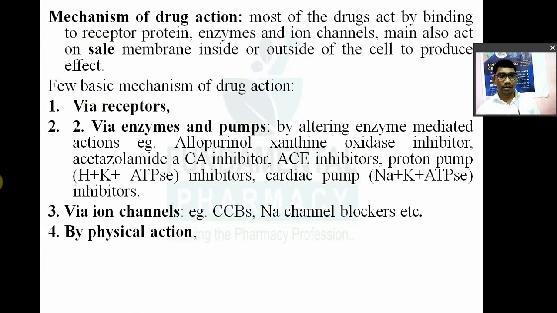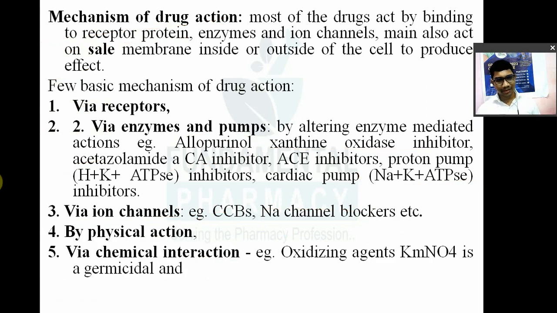Or a drug may act by its physical action, as I have told you, or via chemical action. For example, oxidizing agents like KMnO4. It is a germicidal and an antiseptic. So how does it produce germicidal and antiseptic effect? Because of its oxidizing property. It oxidizes the cellular content, the cell content of the bacteria, via chemical interaction, right?